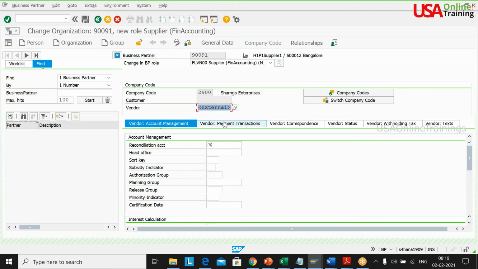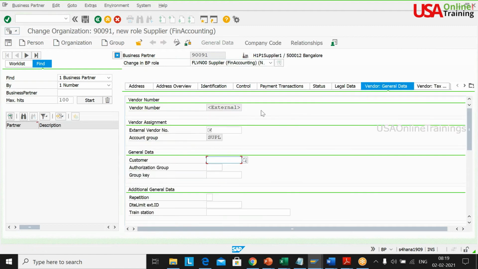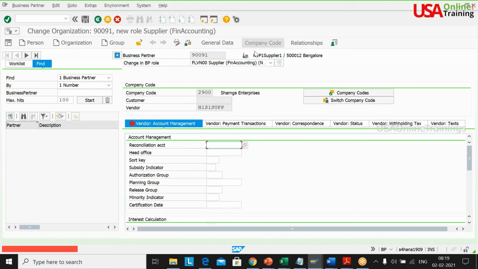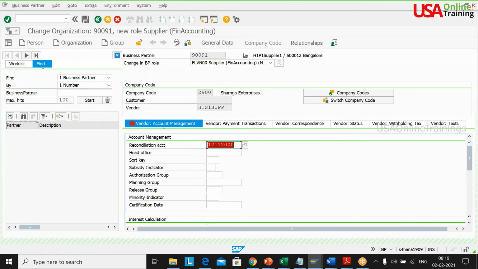So in that case, what I need to do is, it is an external vendor. I go to general data. Here the external vendor number is H1S1SUPP. This is your vendor. And the company code, the reconciliation account, you can also give this. Okay, the down payment. Now I'll create this.